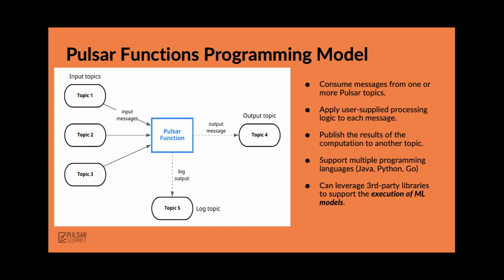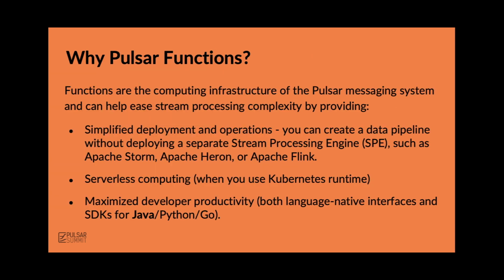So why were Pulsar functions built? What problems do they solve? They were designed to create a computing infrastructure for Pulsar that helps ease the complexity of stream processing.